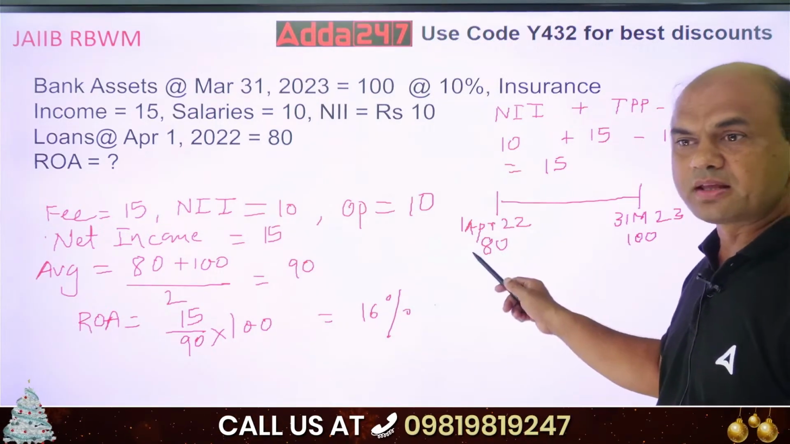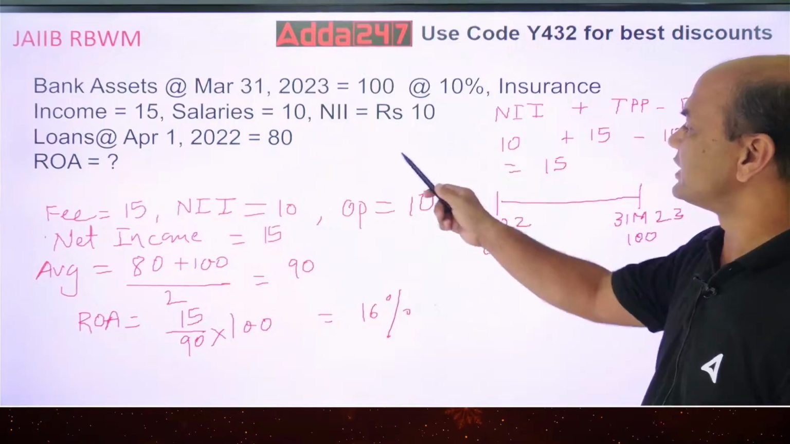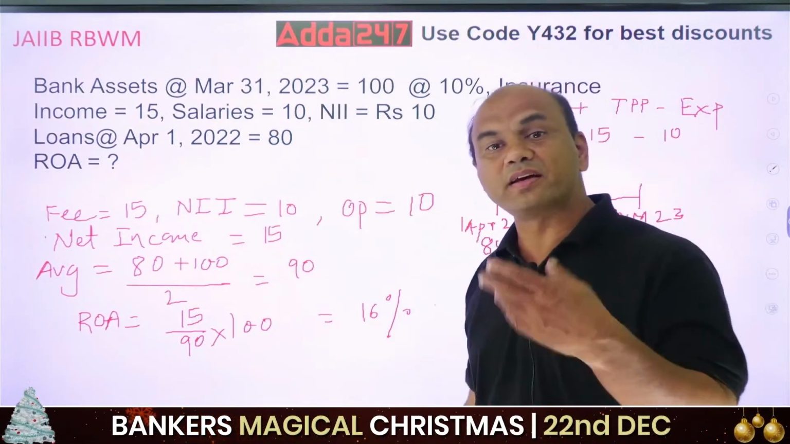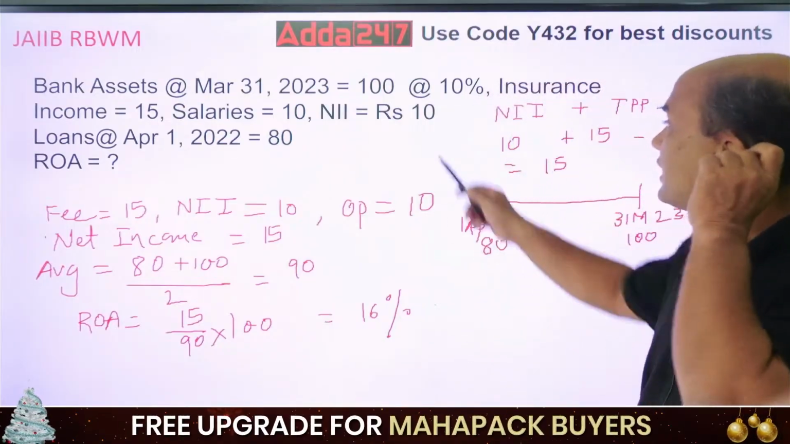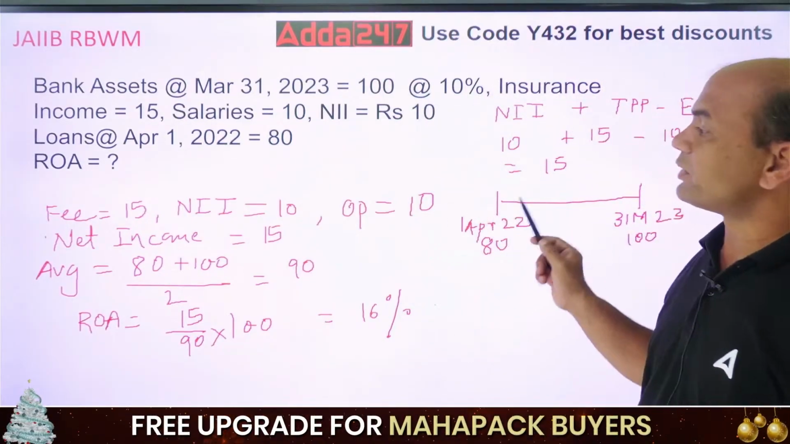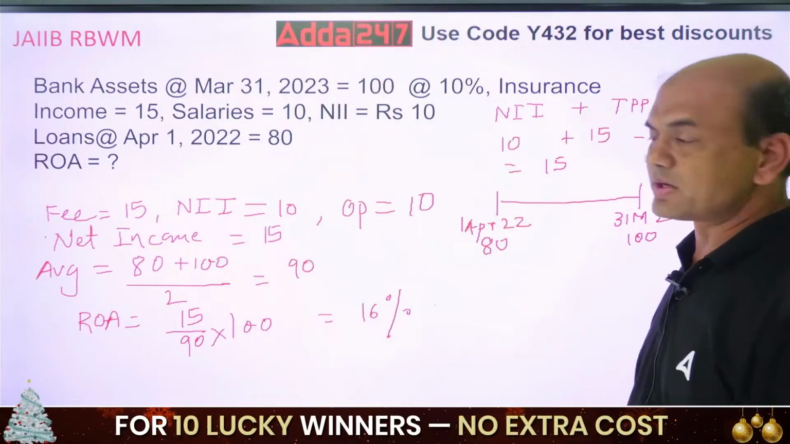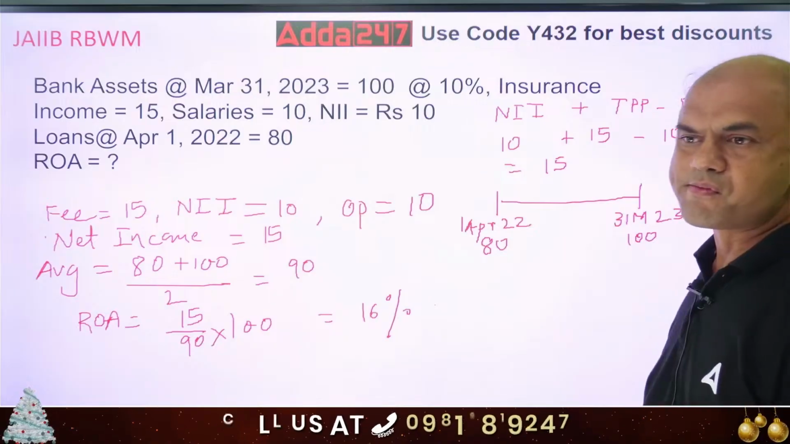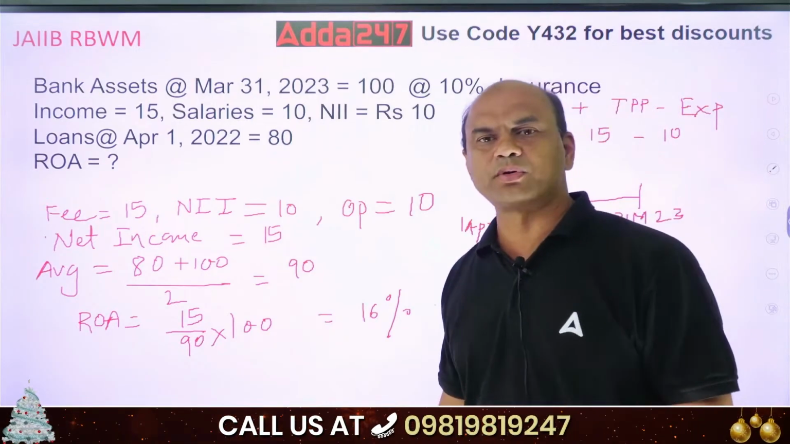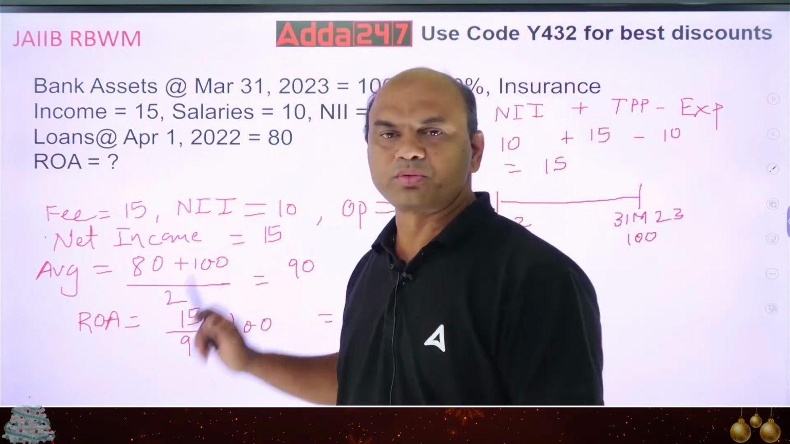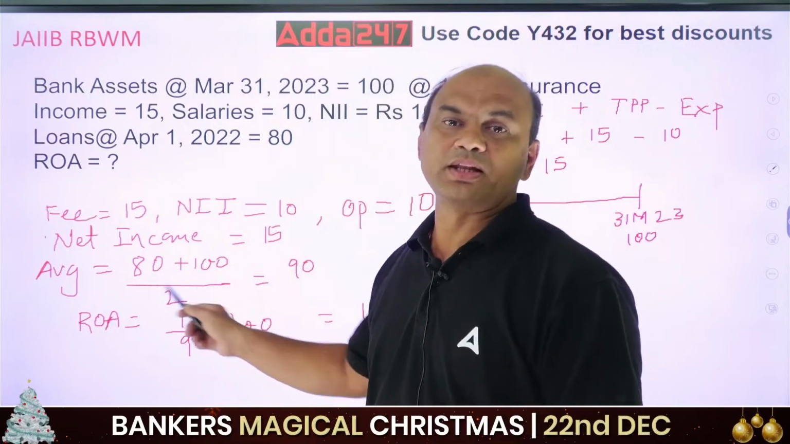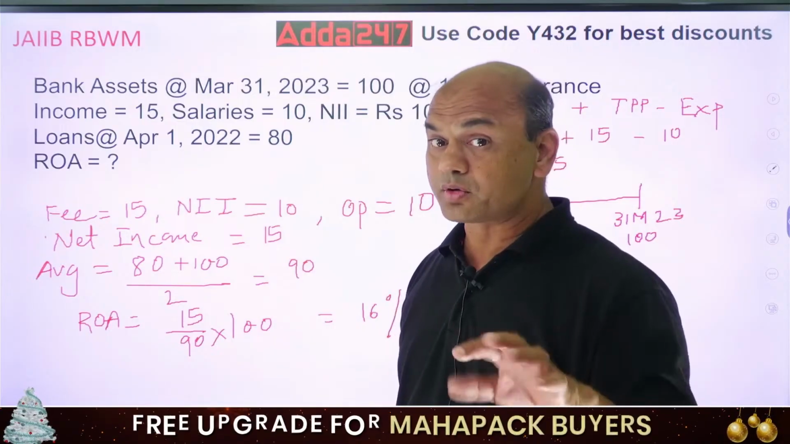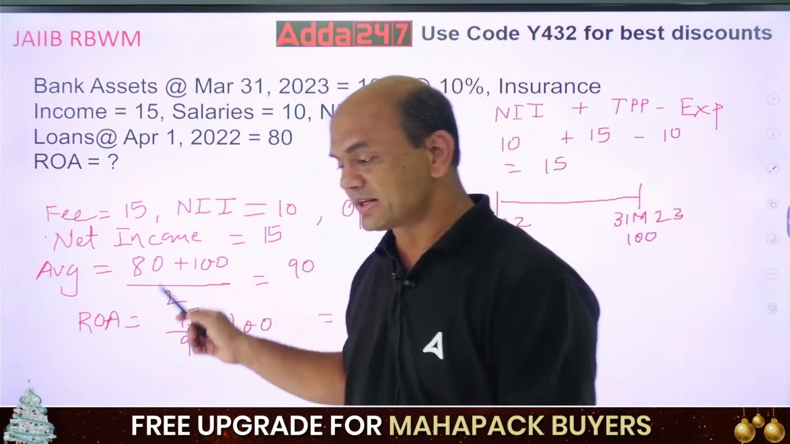Now what is the beginning year asset? Beginning year asset is given as 80 rupees. What is your end year asset, end of financial year? 100. So you have to find out average assets. Average means opening plus closing upon 2. So 80 plus 100 upon 2, that is 180 upon 2, which is 90. So now you got your average assets.